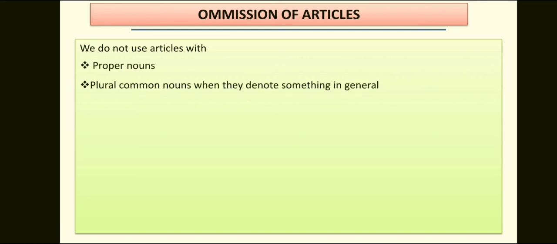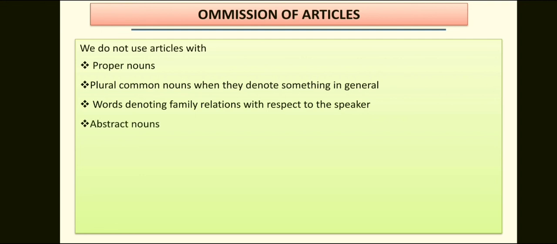Omission of articles. We do not use articles with proper nouns, or plural common nouns when they denote something in general. For example, children like to play. We also do not use articles with words denoting family relations with respect to the speaker. For example, father bought this book, not the father. We do not use articles with abstract nouns. For example, truthfulness is a great virtue.